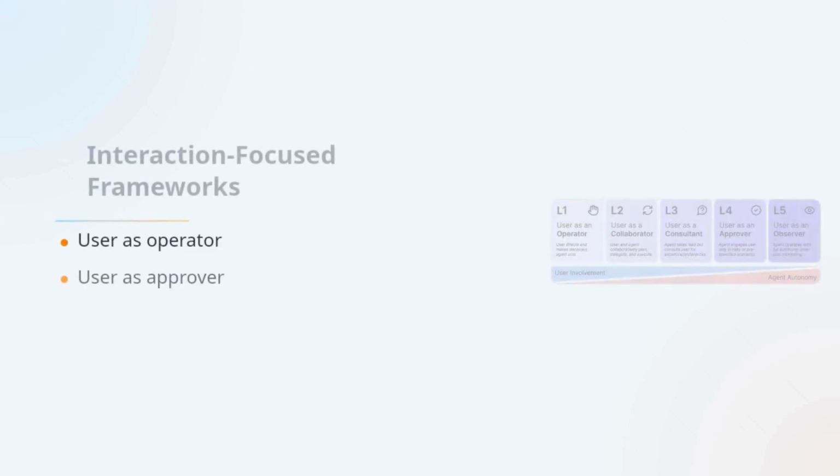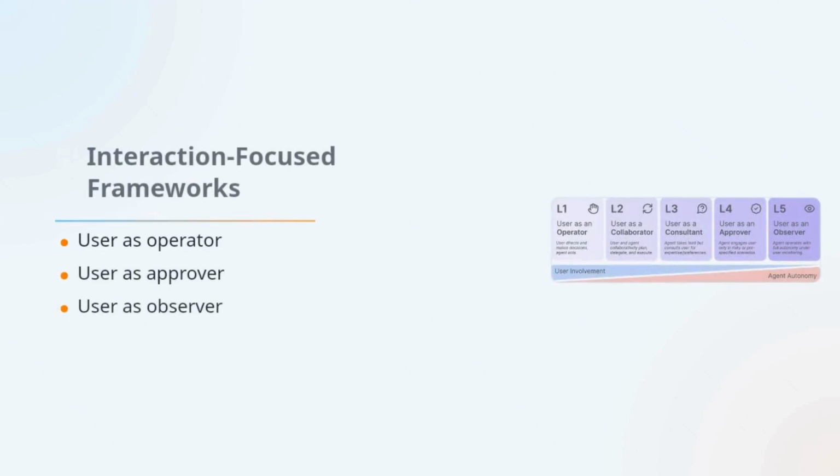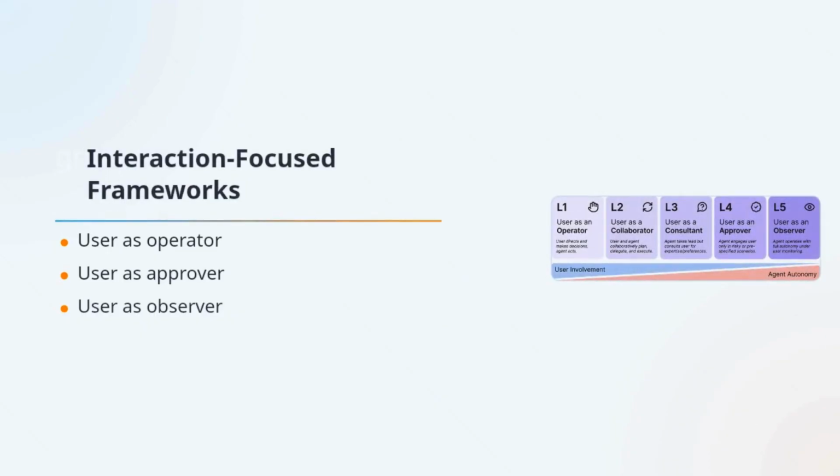The second category is interaction-focused. Here, the question is not mainly what the agent can do internally, but how control is shared with the user. One example runs from user as operator, where the human directs actions, to user as approver, where the agent proposes and waits for yes or no, and finally to user as observer, where the agent acts with broad autonomy and reports back. This lens is very intuitive because it directly connects to trust, oversight, and accountability.